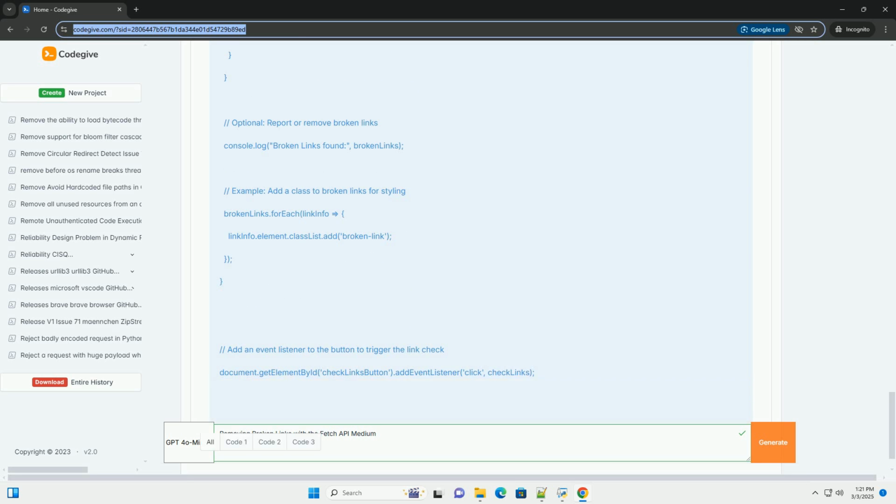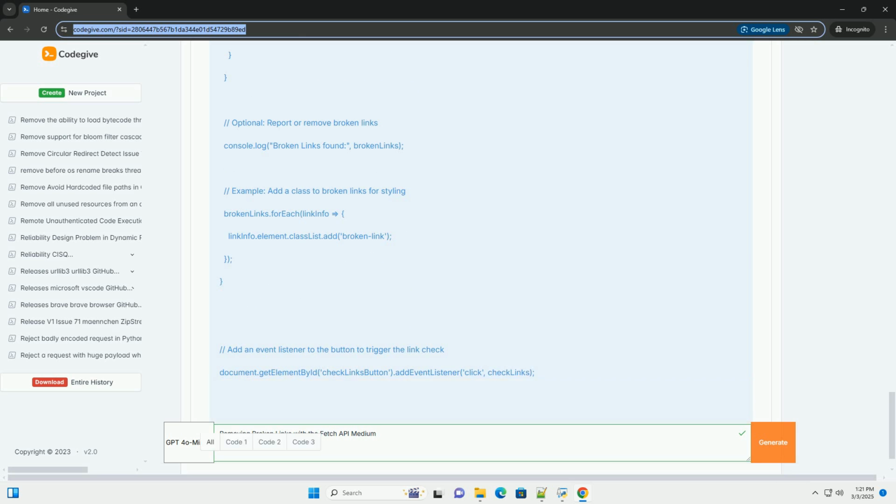This example assumes you have a file named links.txt containing a list of URLs to check, one URL per line. To run this: 1. Install node-fetch: npm install node-fetch. 2. Create links.txt with one URL per line. 3. Run the script: node your-script-name.js.